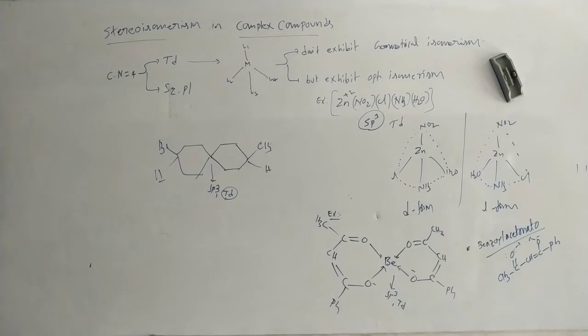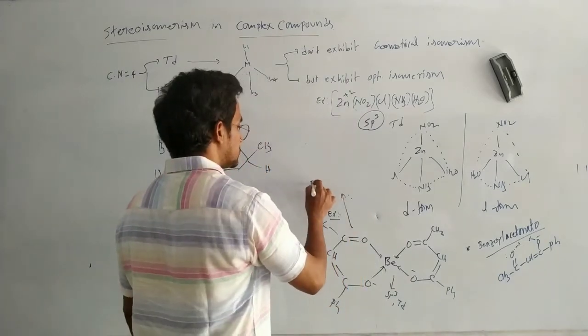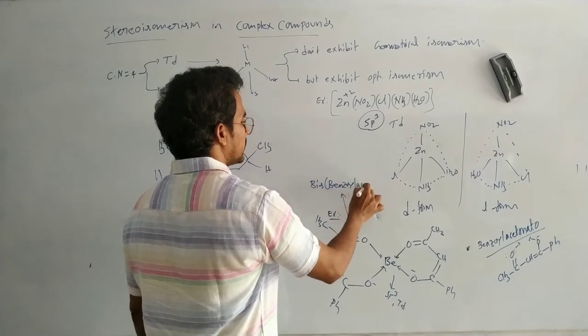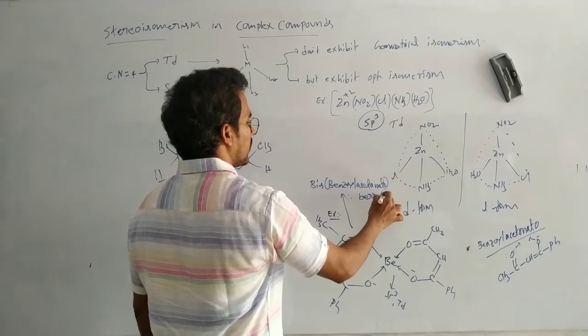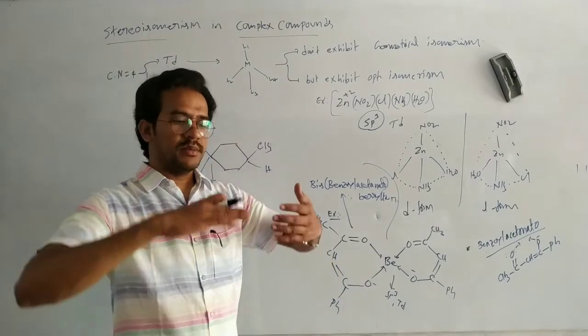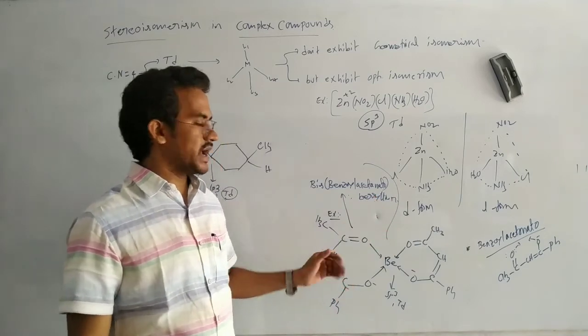Here the tetrahedral complex compounds, which are very rare, exhibit optical isomerism. In this case, the compound name is bis(benzoylacetonato)beryllium. The beryllium is non-planar. Two rings exist, so it is a chelated complex compound. Since it is non-planar, it exists in two forms.